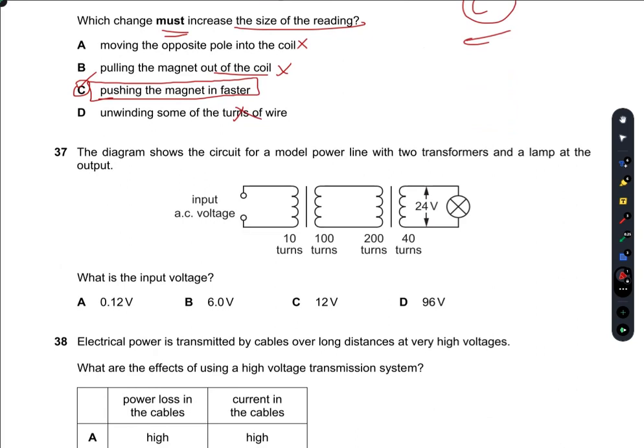The diagram shows the circuit for a model power line with two transformers and a lamp at the output. What is the input voltage?